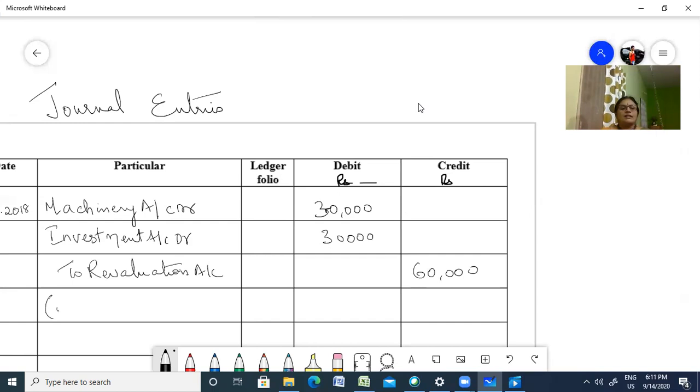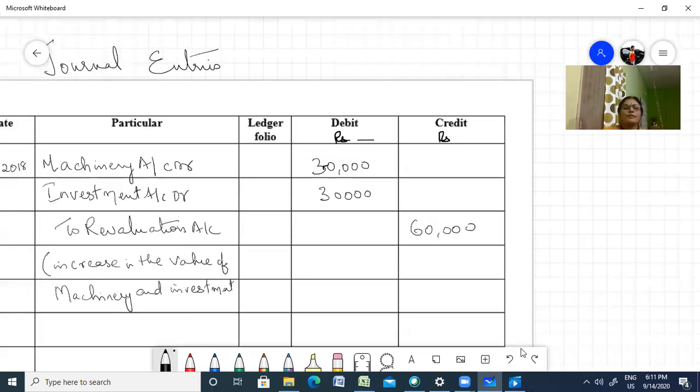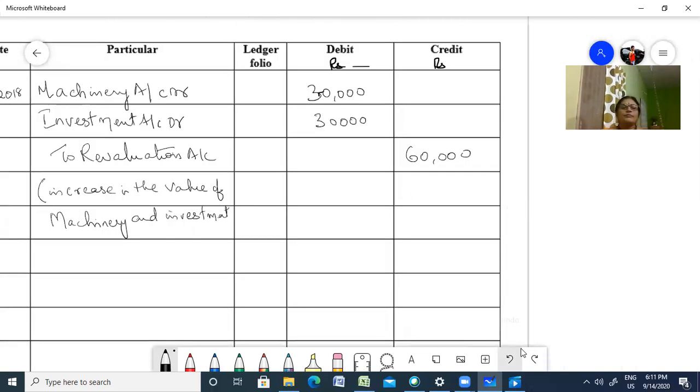So, increase in the value of missionary and investment recorded, transferred to capital account.